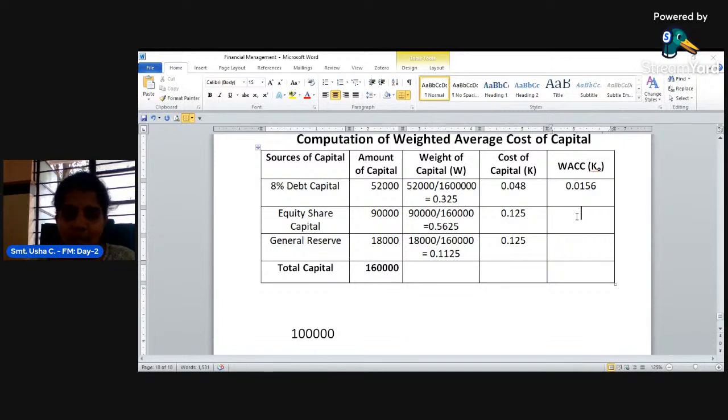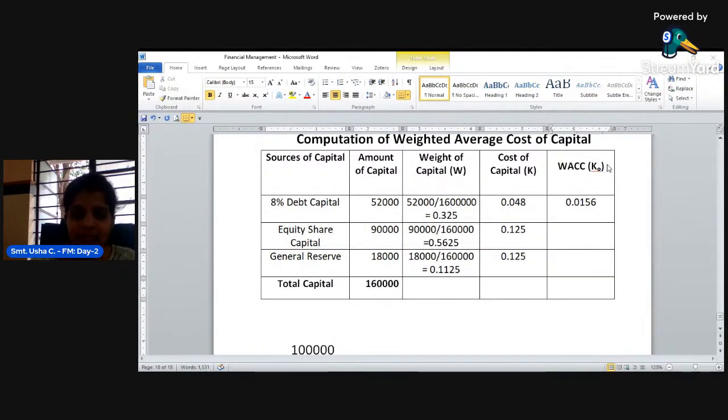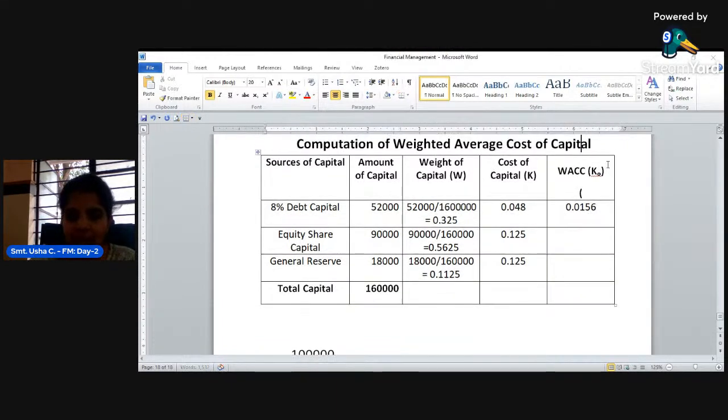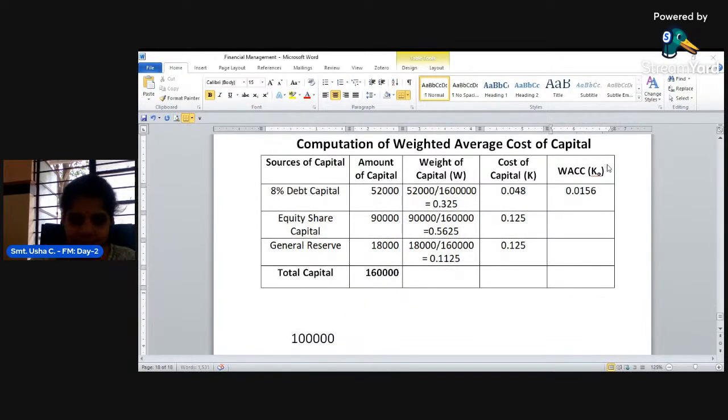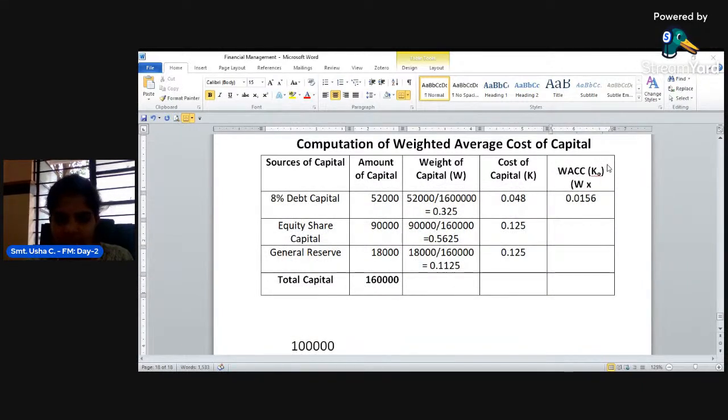How have you calculated? Did you get it? So look here, WACC. In order to calculate WACC, we use the formula weight of capital into cost of capital. You have already calculated the weight and the cost of capital. Just multiply weight into cost. Weight of debt capital into cost of debt capital is 0.0156.